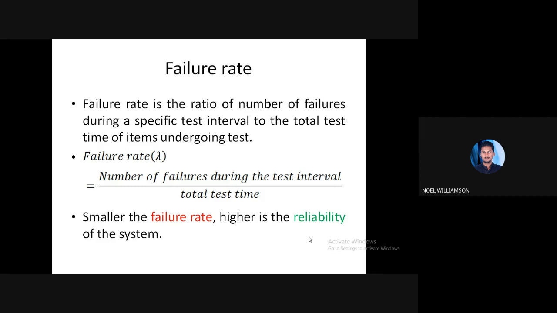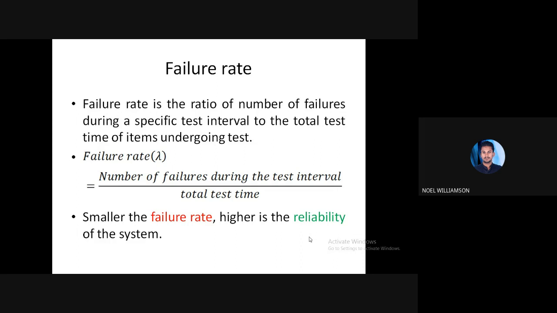The failure rate lambda is given by the number of failures, how many failures occur in a given time interval during which we are keeping the experiment, divided by the total test time. This gives you the failure rate, or the rate at which failure occurs.